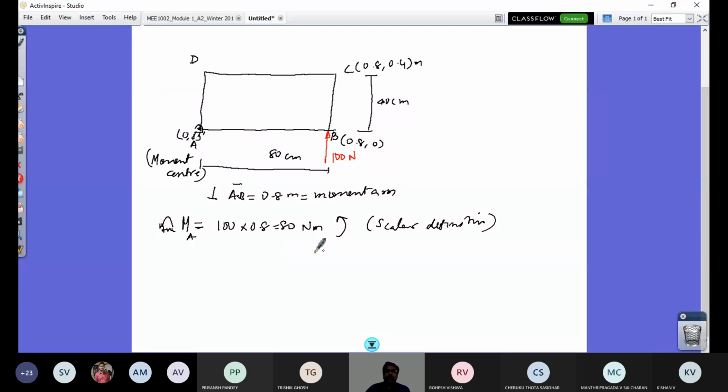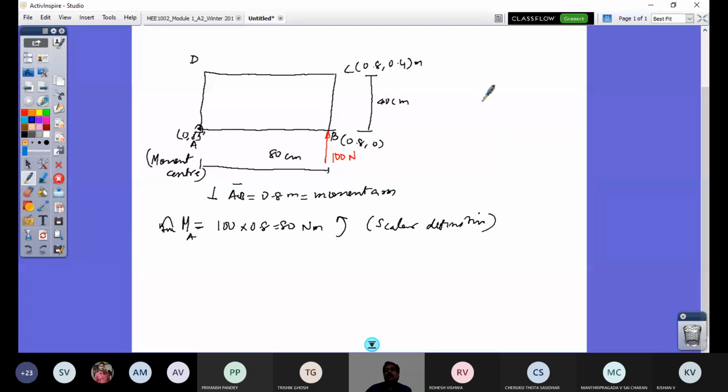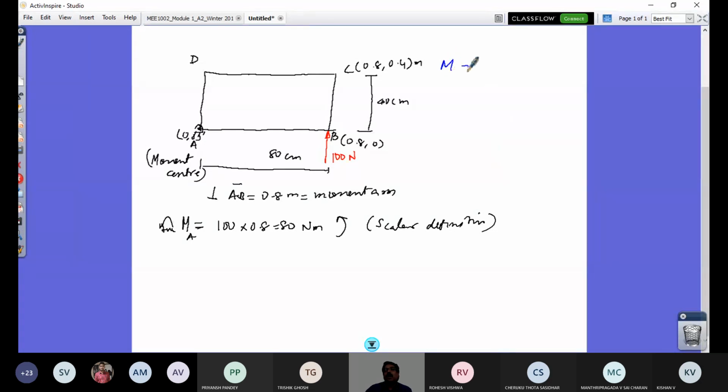Yeah. So now the same can be expressed through the vectorial definition. So what is the vectorial definition? Moment will be given by R cross F. This is the vectorial definition. So moment is also a vector, called a sliding vector, like the force vector, and it is given by R cross F, where this R is called the position vector, and you have this cross product.